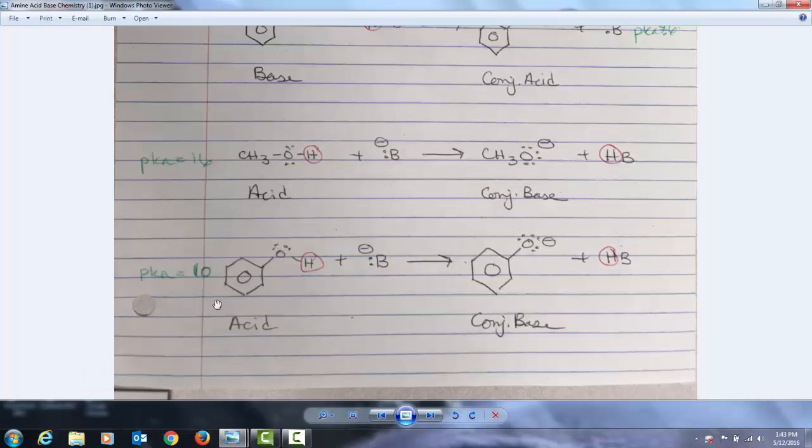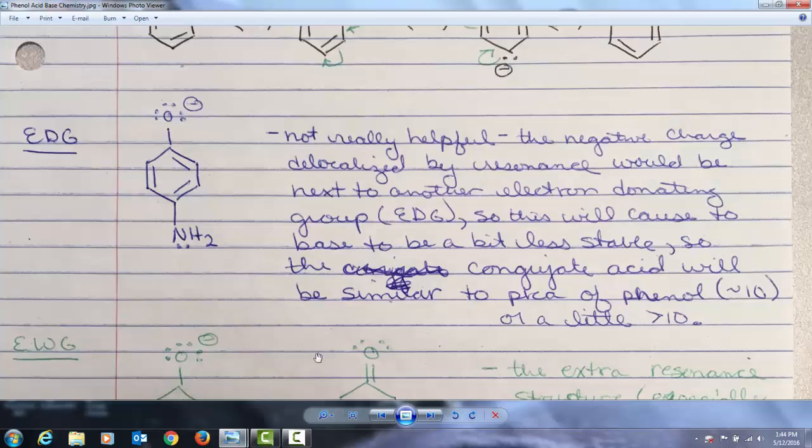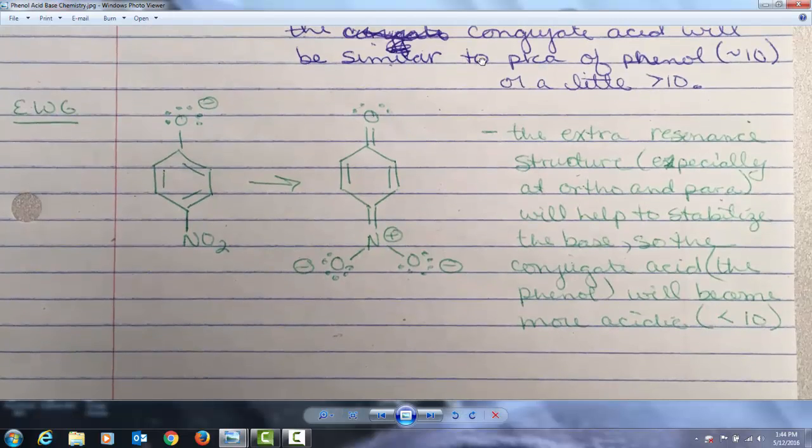So again, if we put electron donating groups on these rings, when we talk about the ability to be an acid, they're still going to be right around 10. They're not significantly different than 10. You might see small variations, but most of them are still right around 10 if you have electron donating groups on these rings. Now, what happens if you put an electron withdrawing group on the ring?